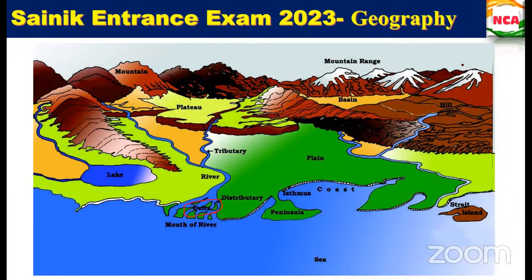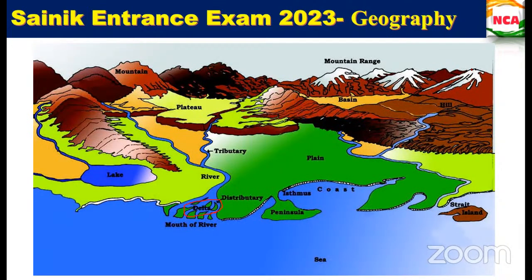Ma'am, peninsula means a land cover which has water on three sides. Ma'am, India is a peninsular country, right? Because on three sides we have water and only the Himalayas are attached to the mainland.